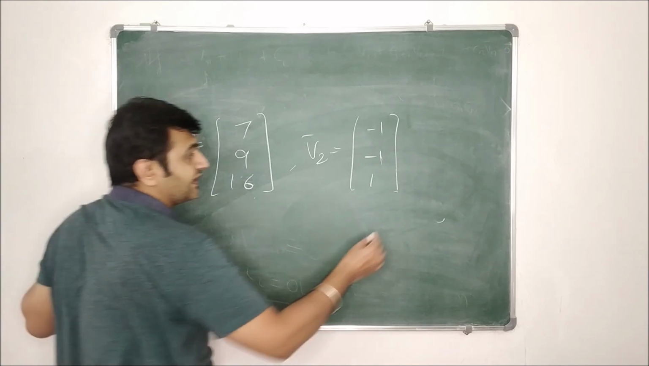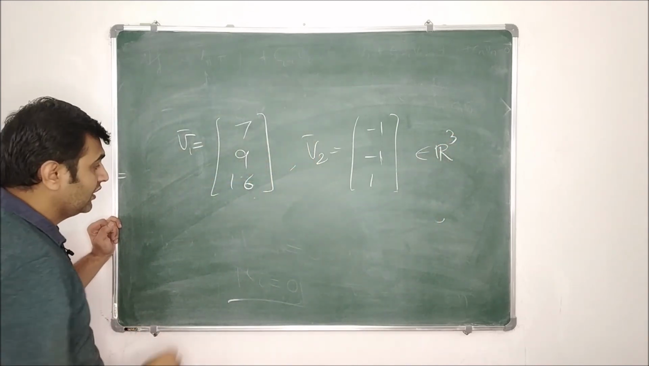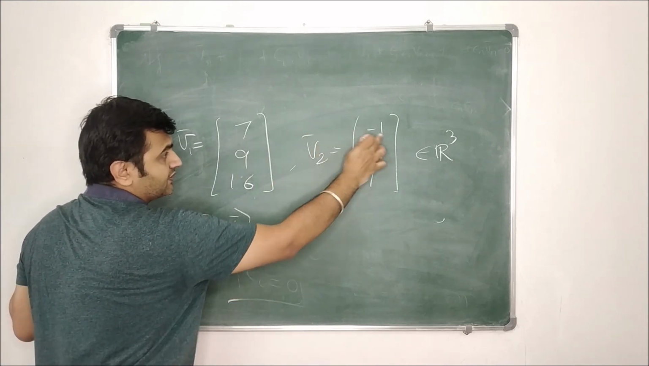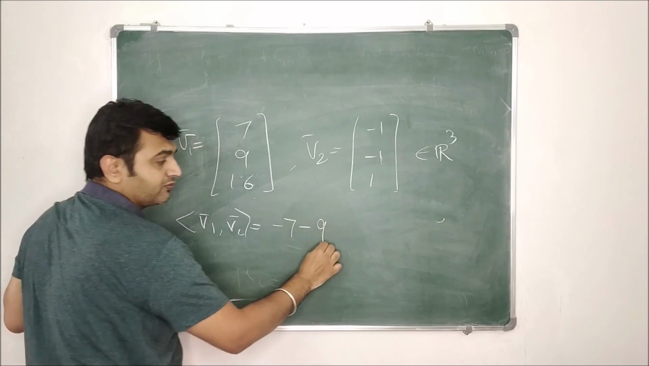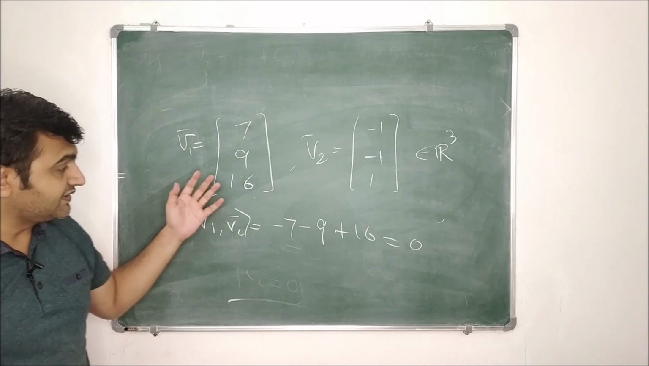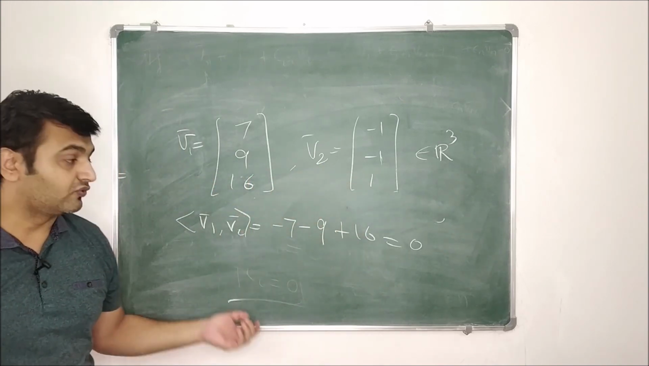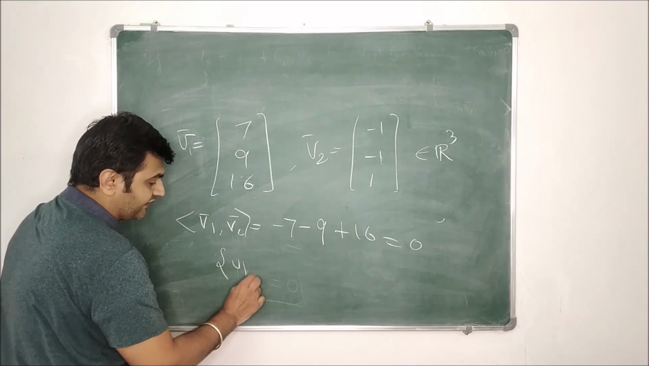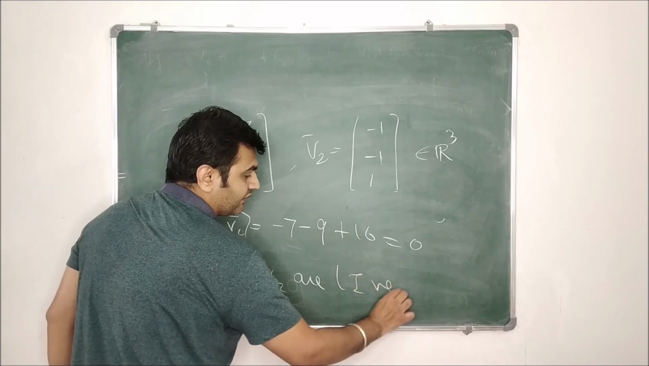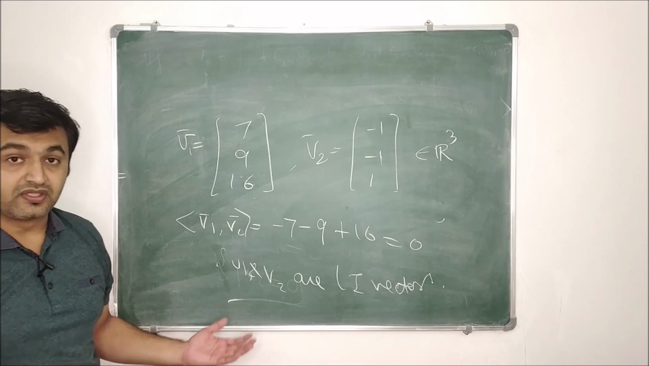These are vectors in R3, and you consider the dot product as your inner product. Is the inner product of V1 and V2 zero? The dot product is 7 into minus 1, 9 into minus 1, plus 16. Since the inner product is 0, that means V1 and V2 are orthogonal vectors. Therefore straight away you can say that V1 and V2 are linearly independent vectors. That's the strength of this theorem.